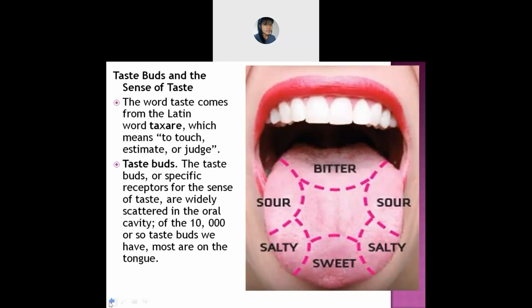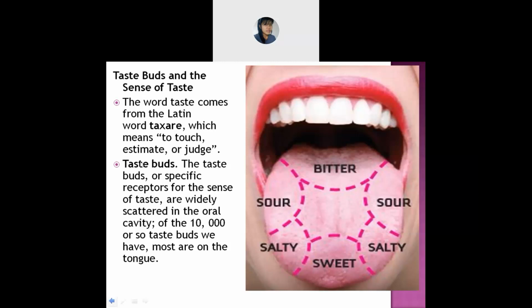Taste, ma'am. Yes. Okay, I'll ask you then. If I taste an ice cream, what taste will you get? Bitter, sour, sweet, salty, what? If you have ice cream, you will get sweet.